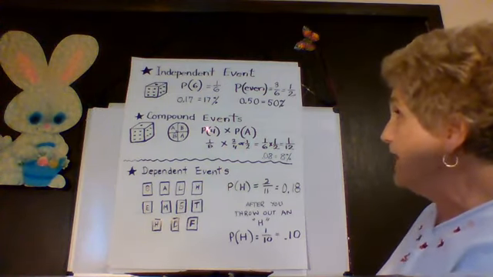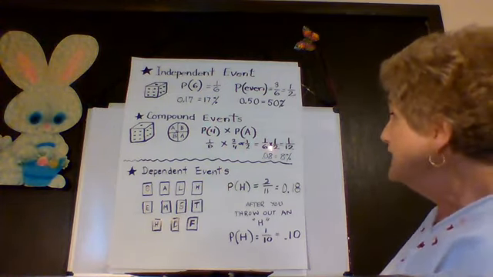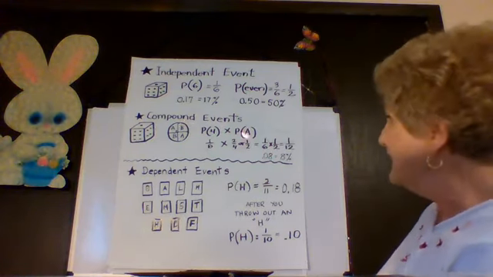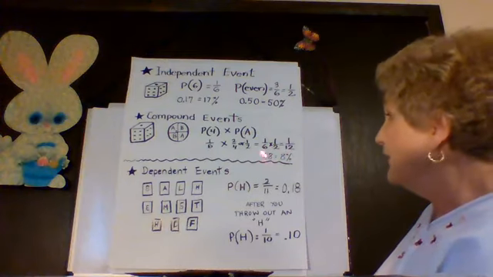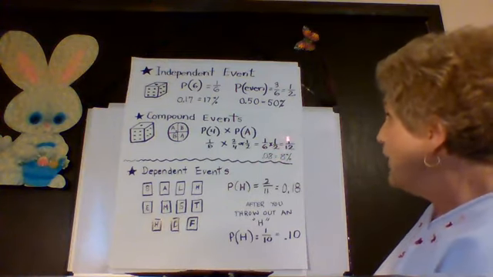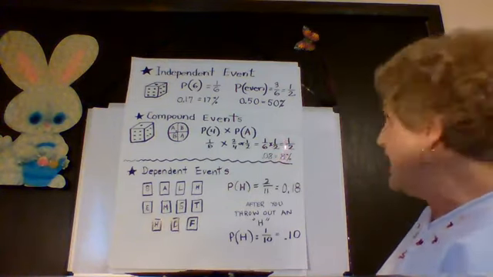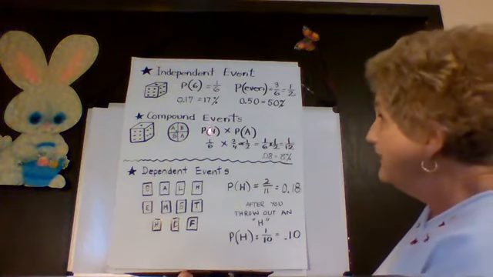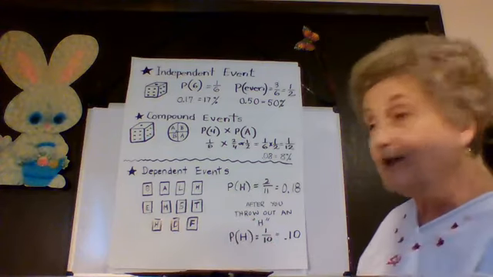So 1/6, the probability of rolling a 4, times 1/2, the probability of spinning an A, equals 1/12, or 8/100, or 8%. It would take you 1 out of 12 tries maybe before you would be able to get both a 4 and an A at the same time.